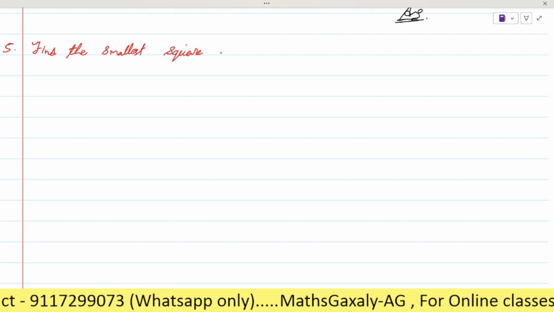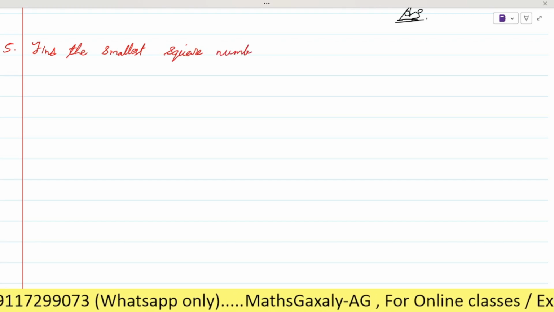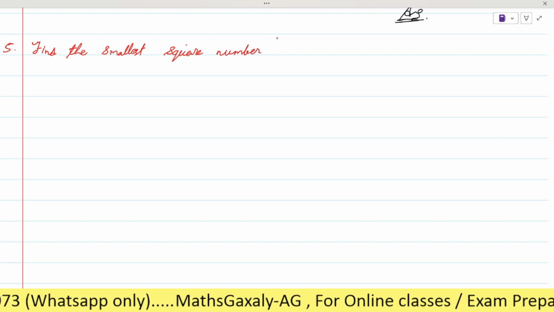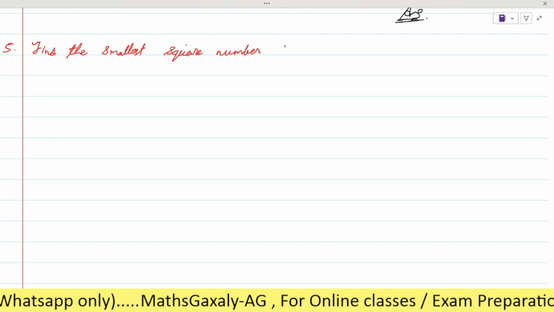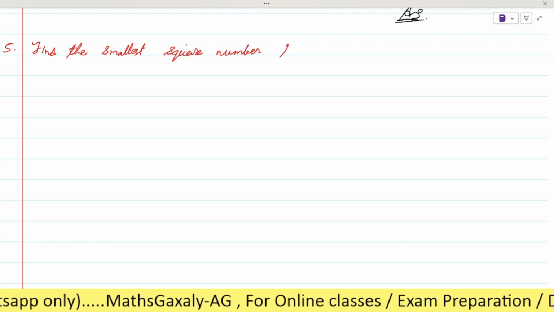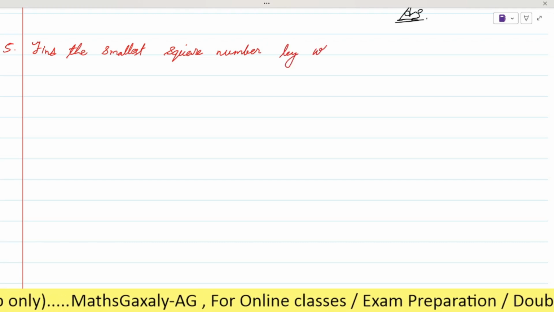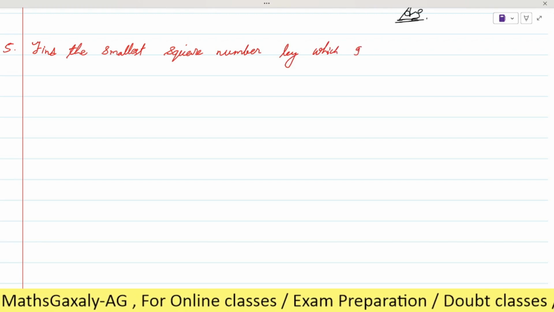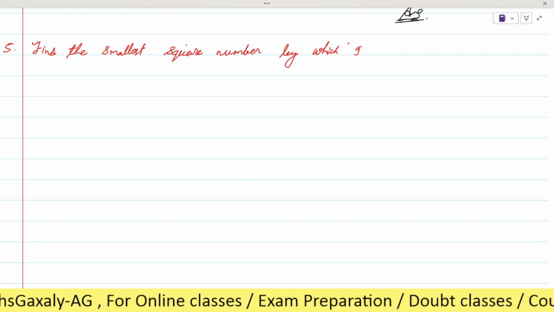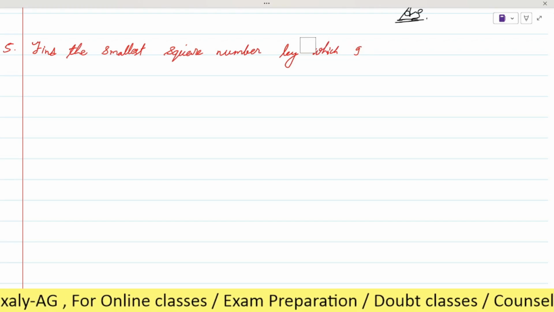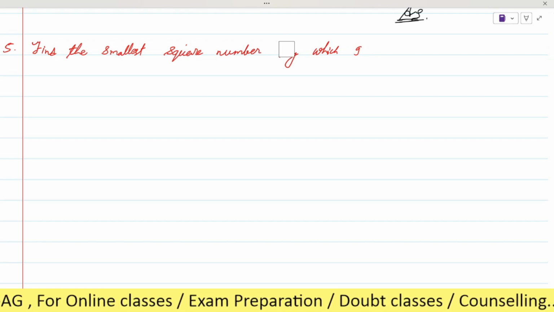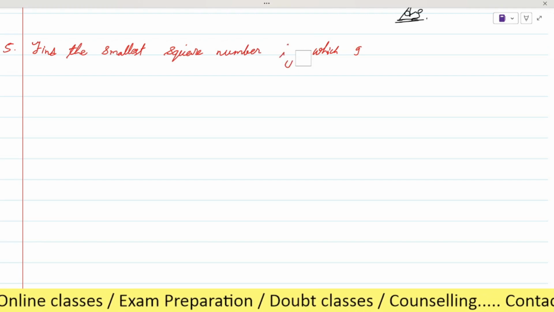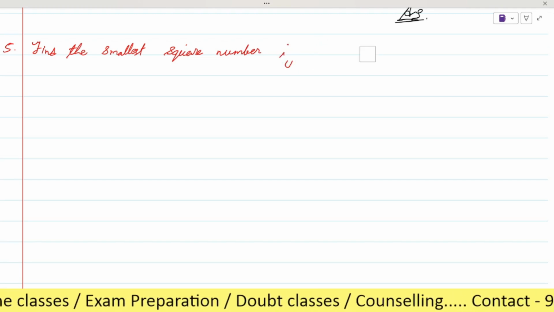The smallest square number which can be divided by 4, 9, and 10. No, wait, sorry, I was writing the sixth question. Square number, factor.